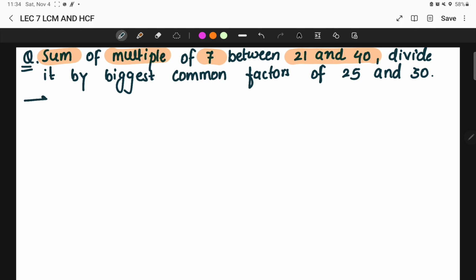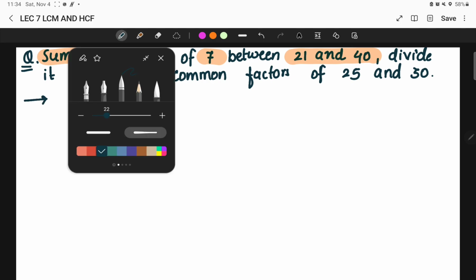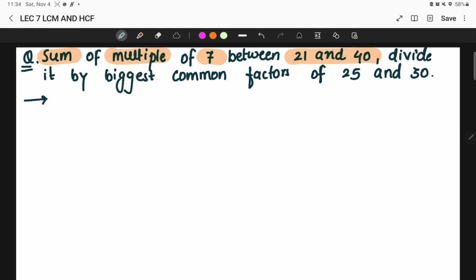Now what are the multiples of 7? Simply, we are talking about the numbers that are going to come in the table of 7. So what is the table of 7? 7 ones are 7, 7 twos are 14, 7 threes are 21, 7 fours are 28, 7 fives are 35, 7 sixes are 42, 7 sevens are 49. Till here it is enough. Why? Because they are talking about 21 and 40.